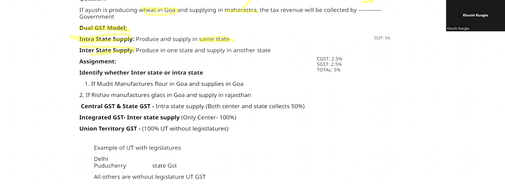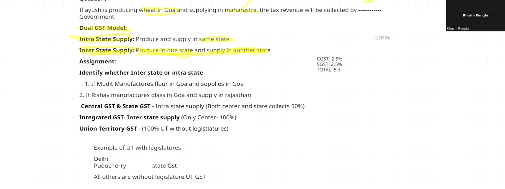And interstate supply, two states are involved. You produce in one state and supply in another state. Now, how to remember this very easily without confusion: all of you are intermediate passed. In intermediate, how many years did you study there? 11th and 12th, right? Now 11th and 12th are 2 years. So here the 2 years represent two states. So produce in one state and supply in another state. That is interstate supply, right?